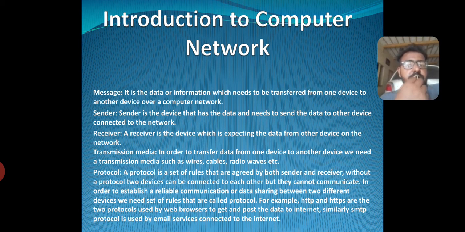Sender: the sender is the device that has the data and needs to send data to another device connected to the network. Receiver: a receiver is a device which is expecting the data from a device on the network.